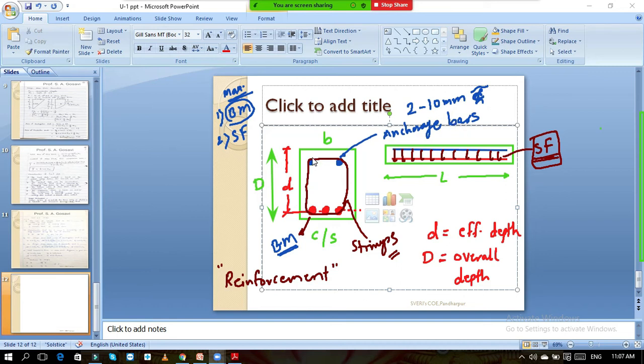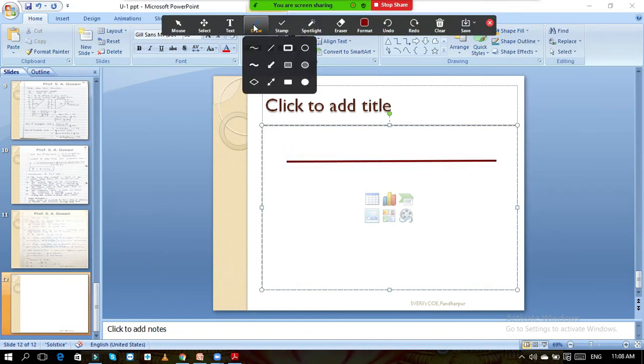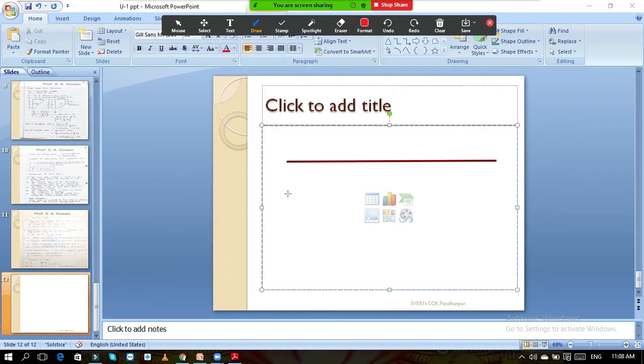Now see actually what happens and how this works, that we will see now. Suppose this is a beam, and for this beam, suppose the supports are provided.